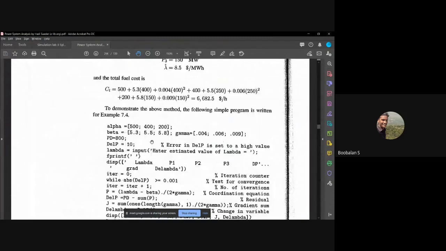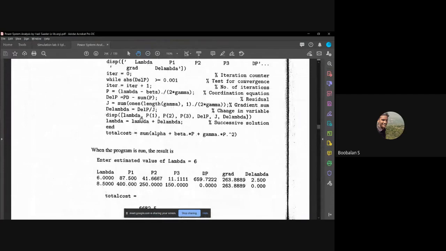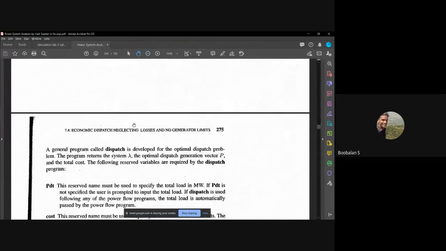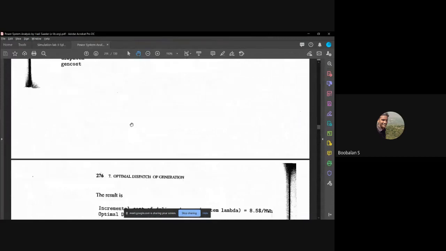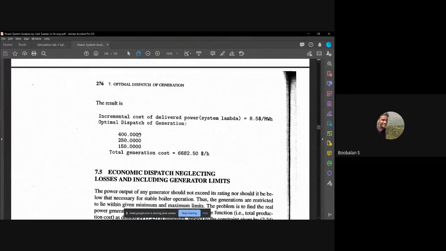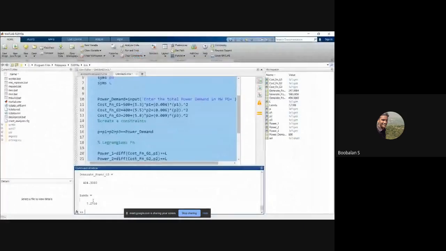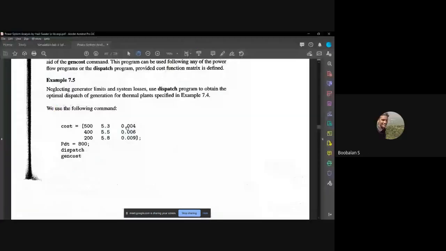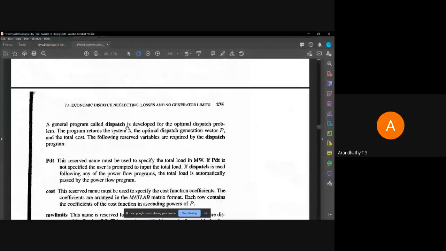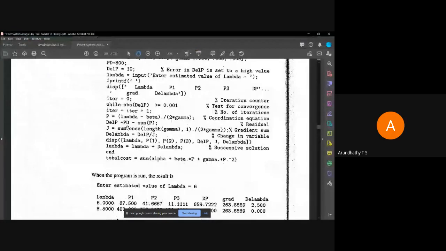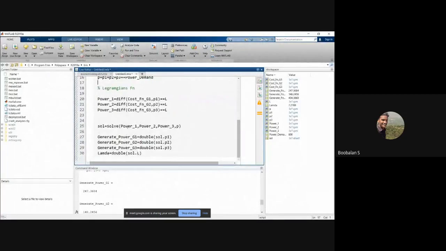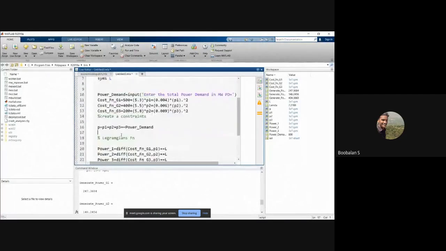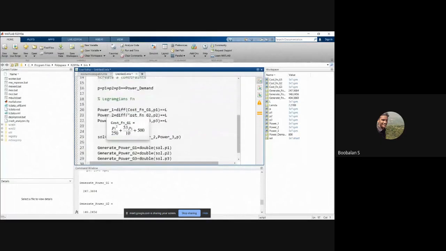C1, C2, C3. I think it will be 400, 250, 150. 400, it's not coming, right? So it will be different. Sir, yeah, sir, for me it's coming as 400, 250, and 150. Sir, correct over the mistake. No, for you, right? It's right. For you people, I think I made a mistake.